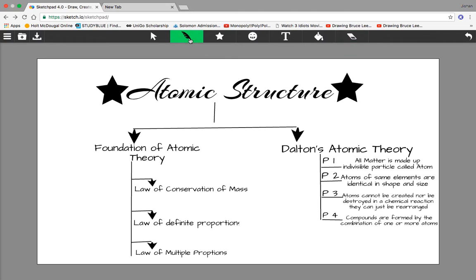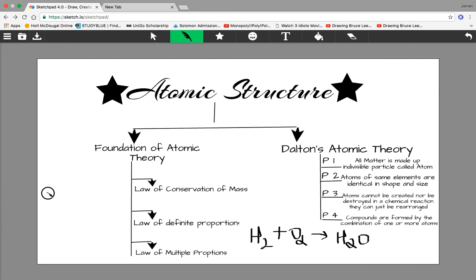Now let's jump down to the law of multiple proportion. Multiple proportion states that if two or more different compounds are composed of the same elements, so let's take a quick example again. H2 plus O2 should give me H2O, and that is water.